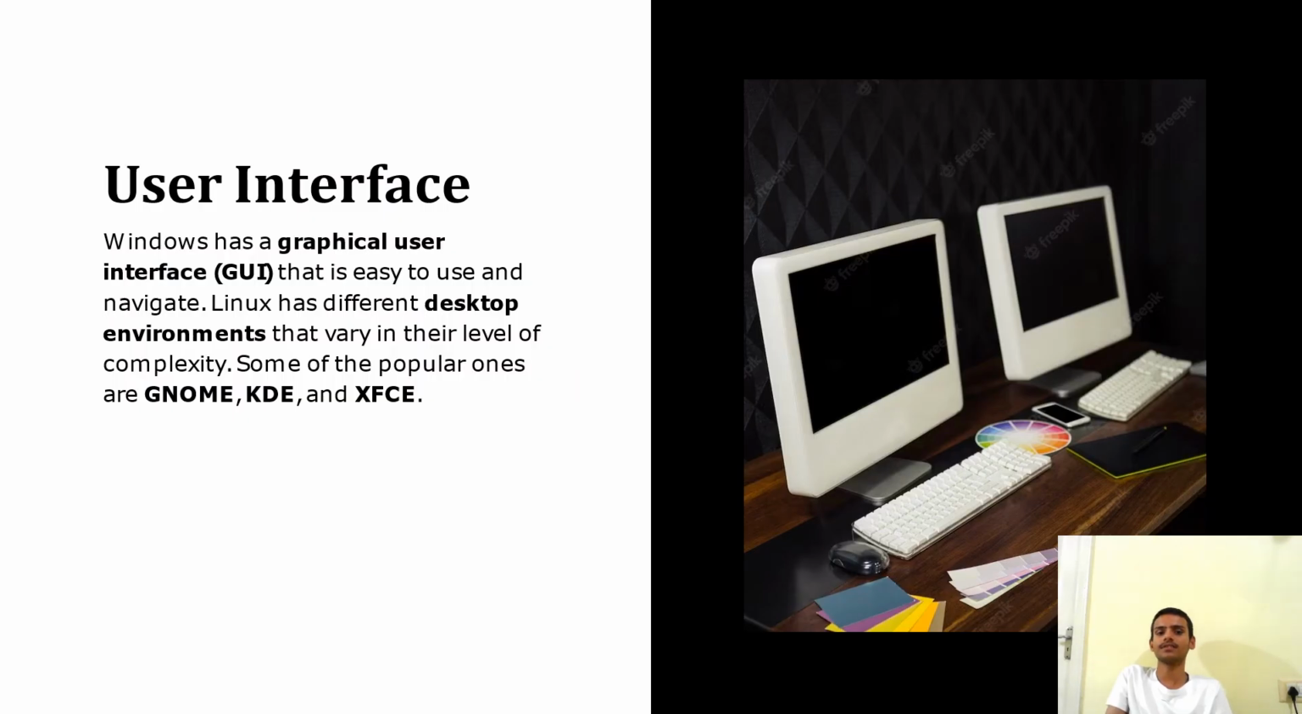User interface. Windows has a graphical user interface, GUI, that is easy to use and navigate. Linux has different desktop environments that vary in the level of complexity. Some of the popular ones are GNOME, KDE and XFCE. Let's move to the next slide.